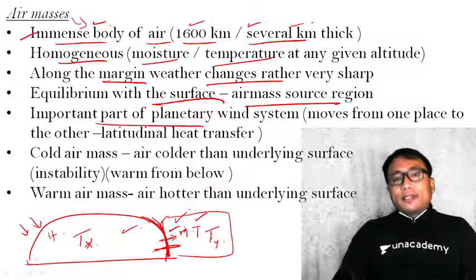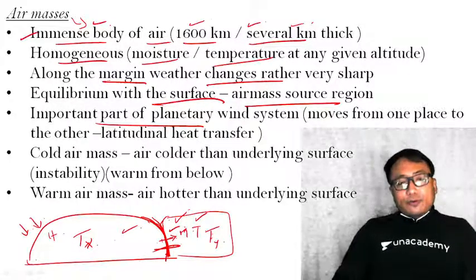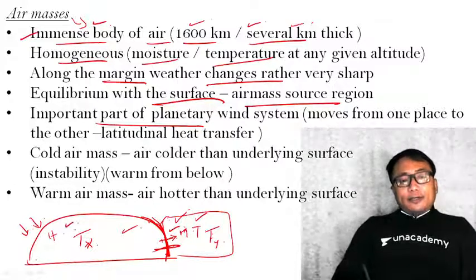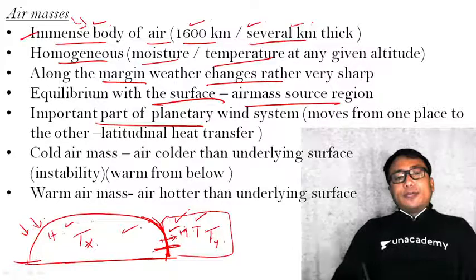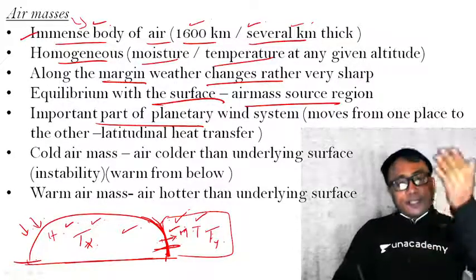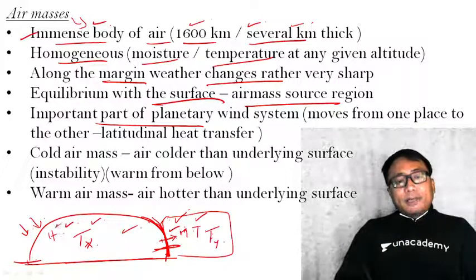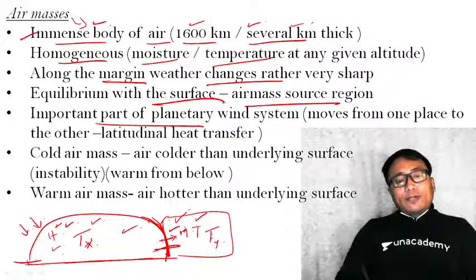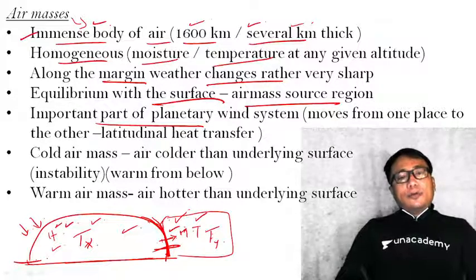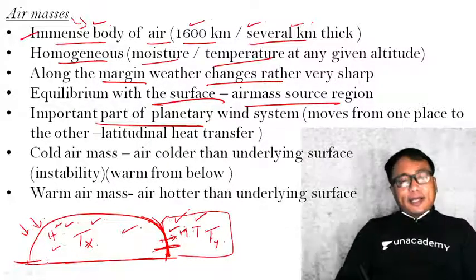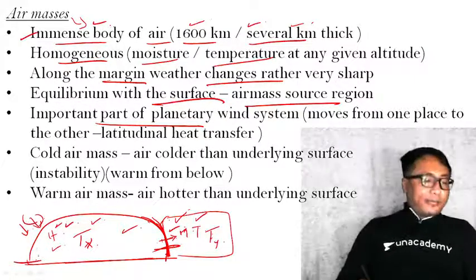I told you the air needs to be steady over a uniform surface during its period of formation. But once the air over the uniform surface acquires homogeneous characteristics, forming an air mass, after formation it can be moved from one place to the other.